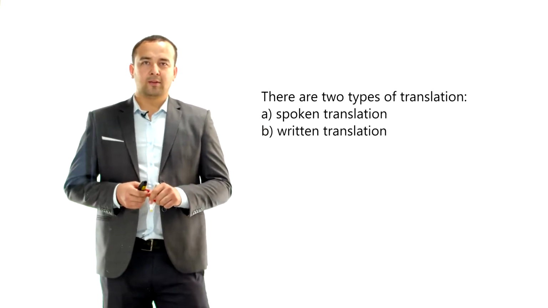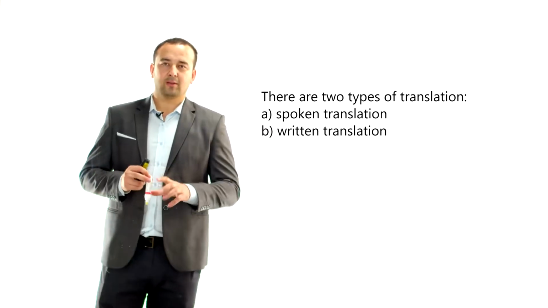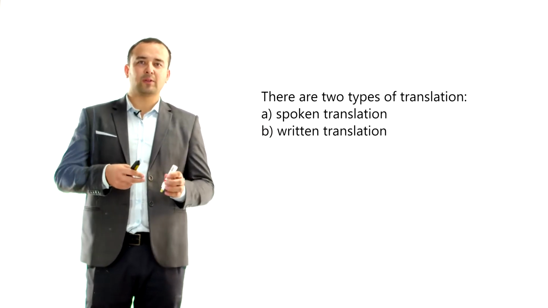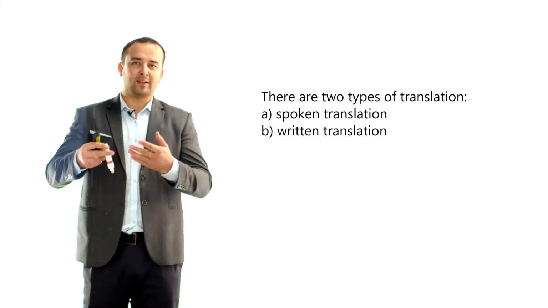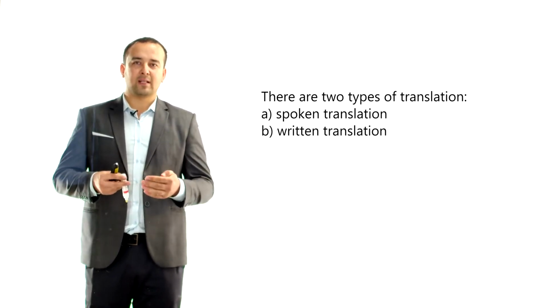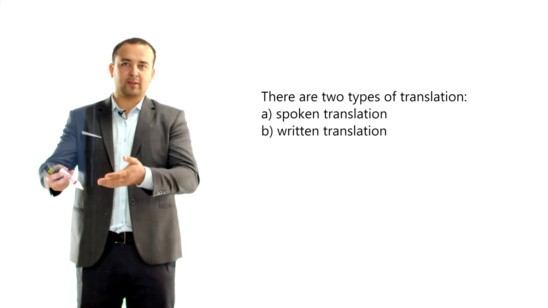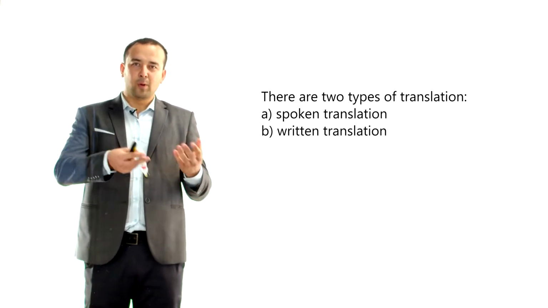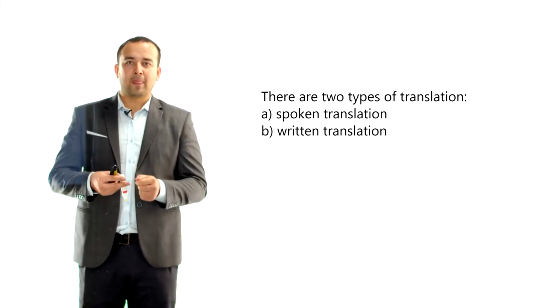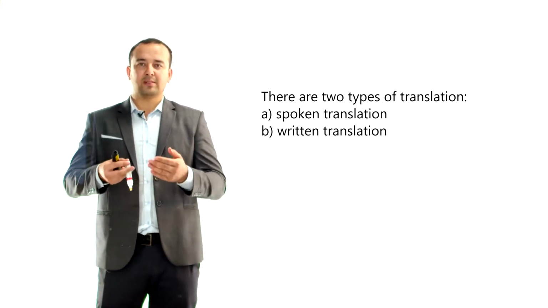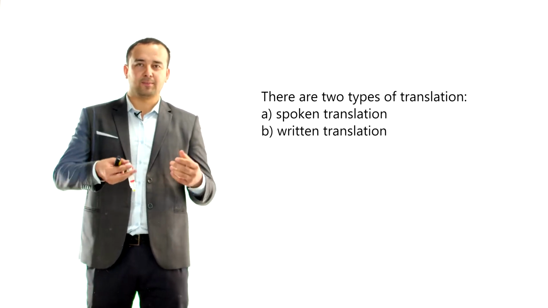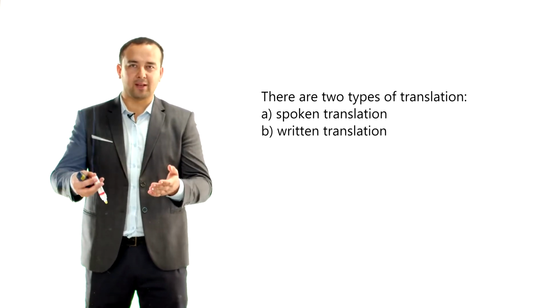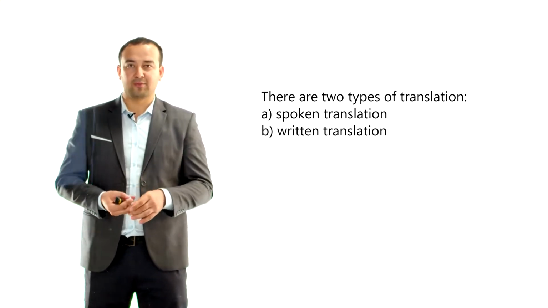Okay, so there are two types of translation. Well, lots of people know about it. This is spoken translation and written translation. Spoken translation is when an interpreter or translator translates what the speaker says in spoken form. And written translation is when a person writes the text or anything which is given as information.